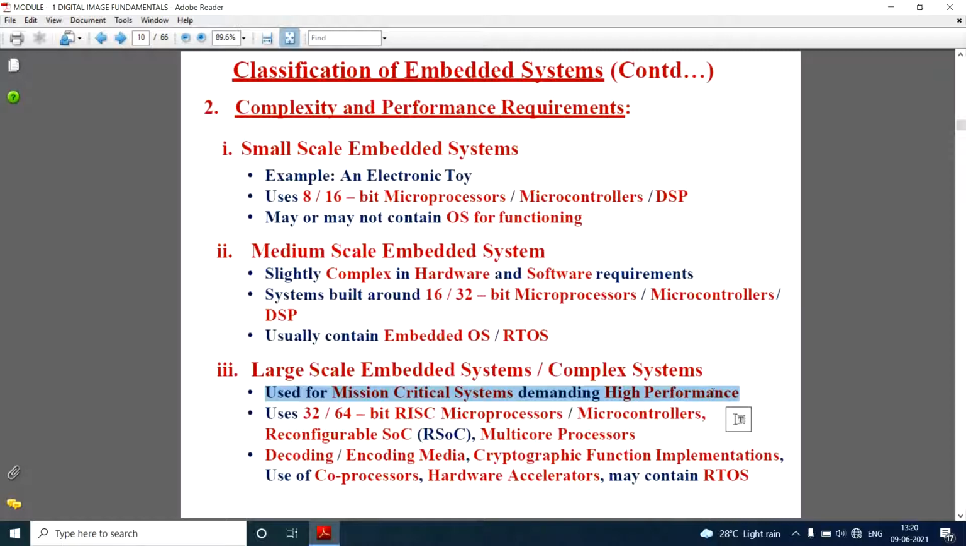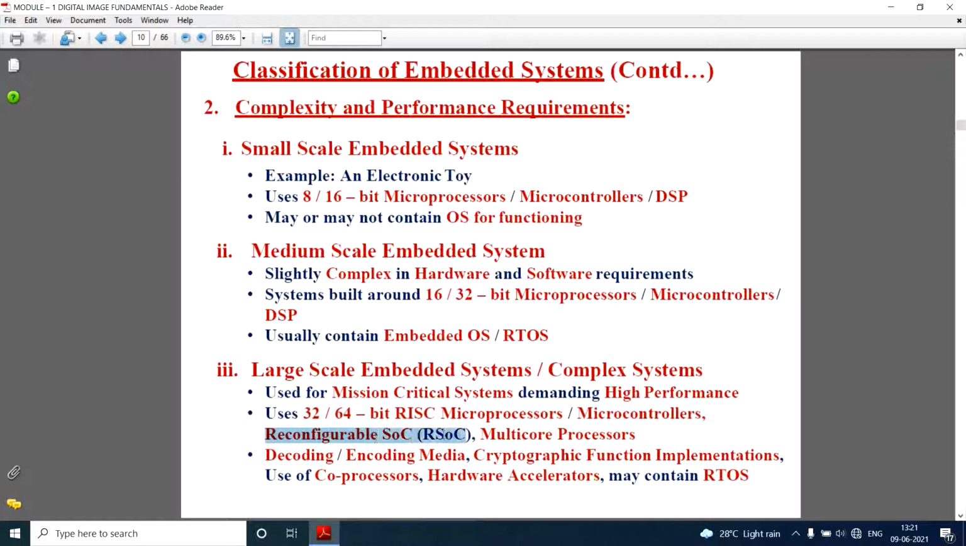That's why these institutions prefer large scale embedded systems which require high performance. Normally they use 32 or 64-bit RISC microprocessors or microcontrollers. In large scale embedded systems they go with ARM processors, because ARM is a highly efficient 32-bit microcontroller with lots of ports. That's why these institutions normally prefer ARM processors.